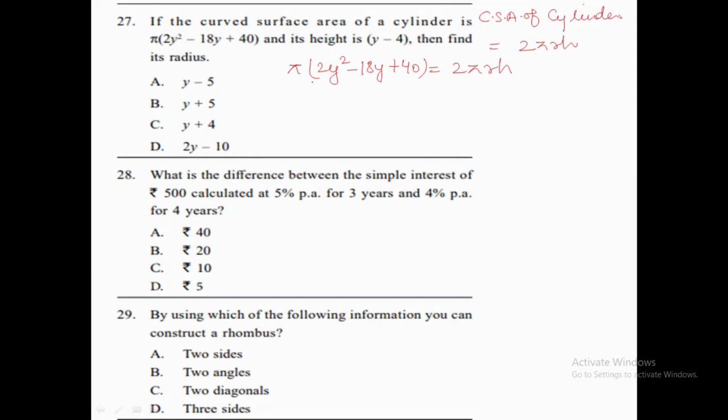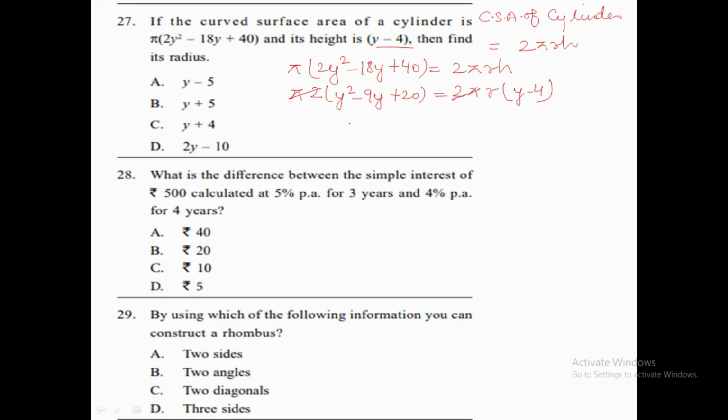So what we can do? Let's take 2 common from this side. So what we are getting? y² - 9y + 20. And the value of h is given to us as y - 4. Let's put y - 4 over here. Now we can cancel this 2 pi and this 2 pi.